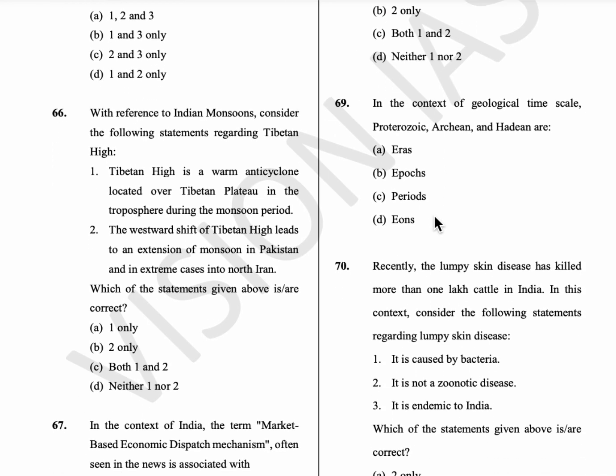69th question, in the context of geological time scale, Proterozoic, Archean and Hadean are the eons. Option D is the answer.